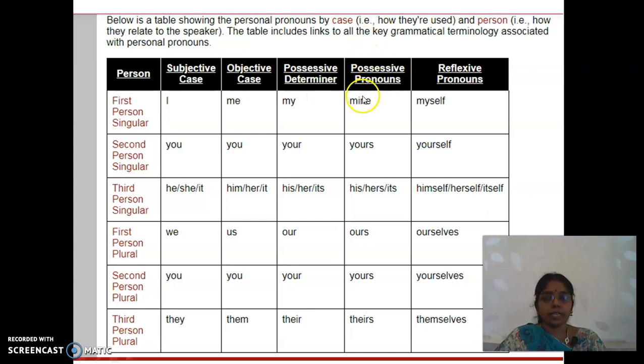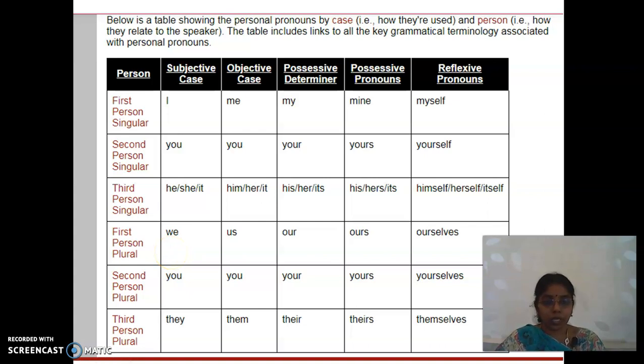Right? Possessive pronoun is mine, second person is yours. Whenever we say possessive pronoun, you just check that, yes, right? Third person singular is his, hers, its. Then reflexive pronouns: myself, yourself, himself, herself, itself. Then comes the plural form, subjective case, we.